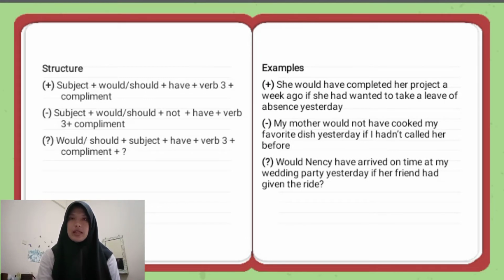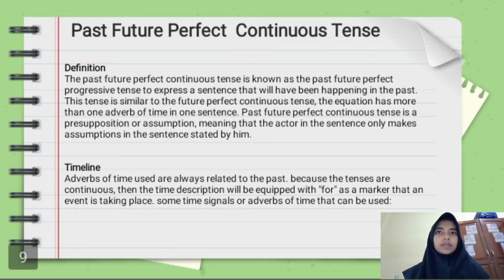For example, positive: she would have completed her project a week ago if she had wanted to take a leave of absence yesterday. Negative: my mother would not have cooked my favorite dish yesterday if I had called her before.